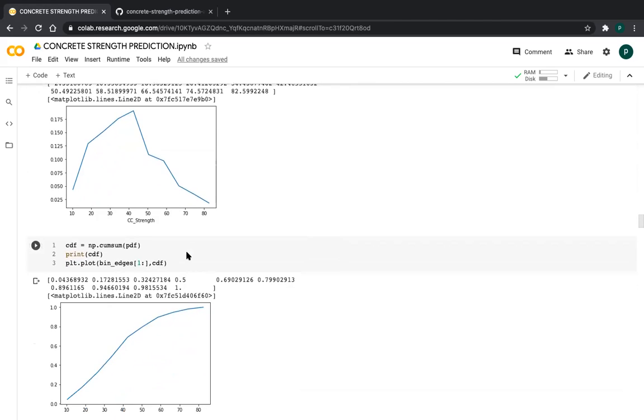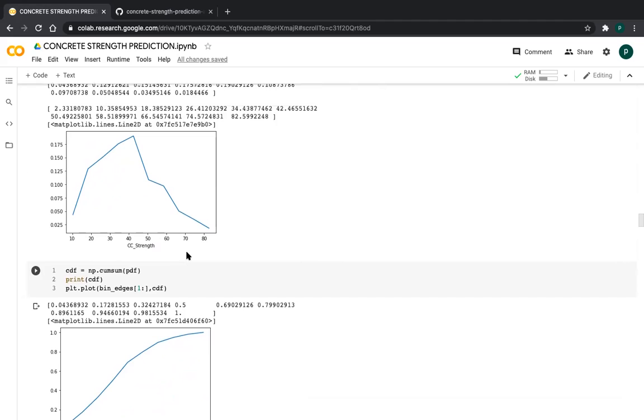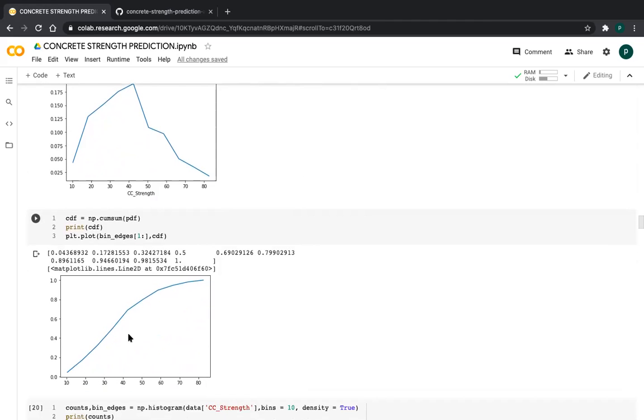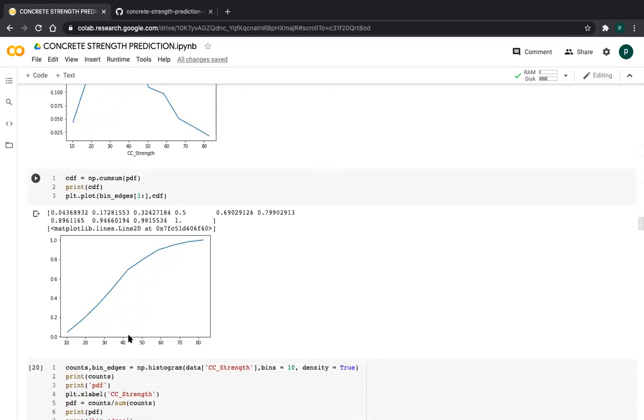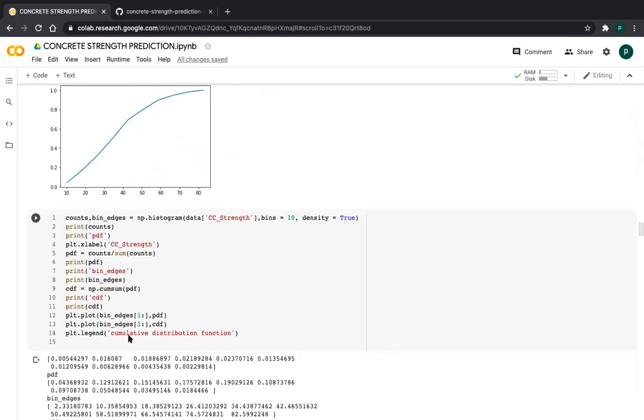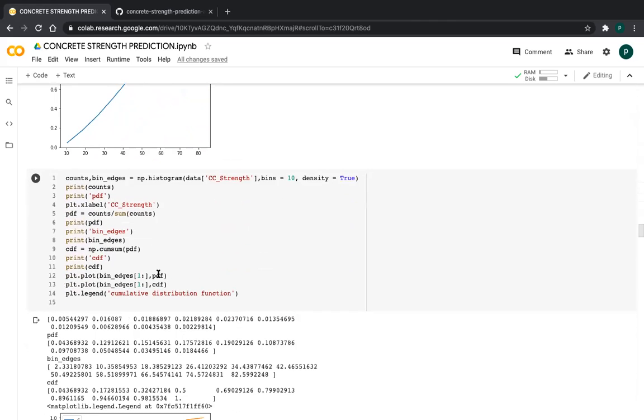And cumulative, normally in the name itself, cumulative means it is a series of adding. So I am adding these density functions. This CDF will always be in an increasing manner, friends, because we are adding in the series one by one. So now I am combining this PDF and CDF for better understanding. Same, friends, first I am printing PDF, and second I am printing CDF.